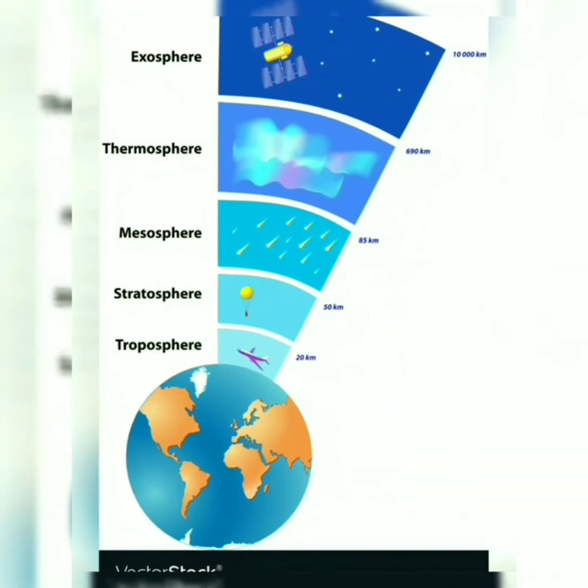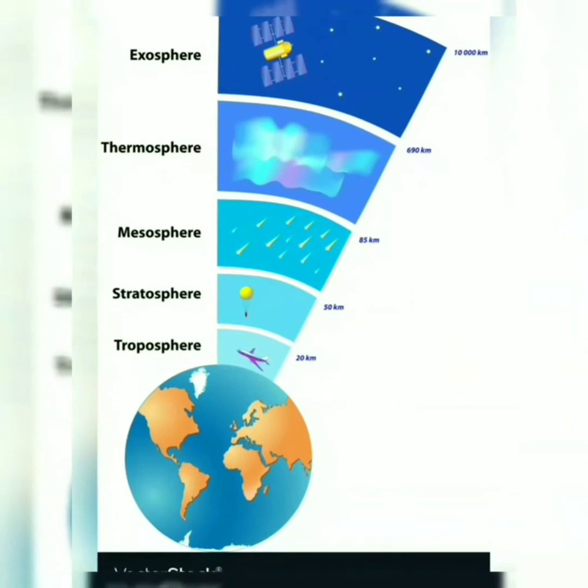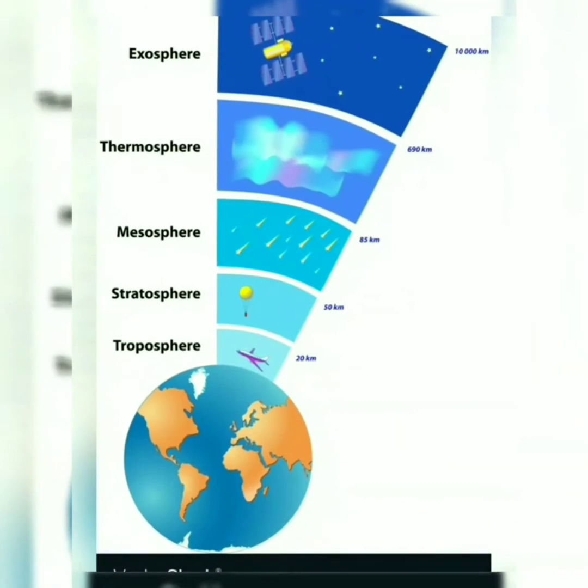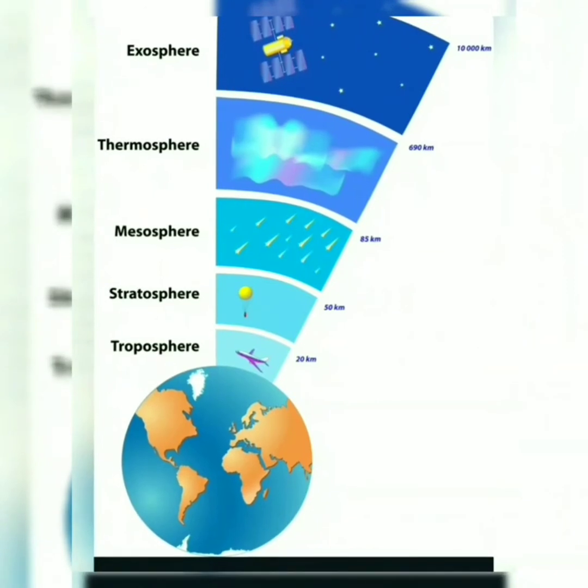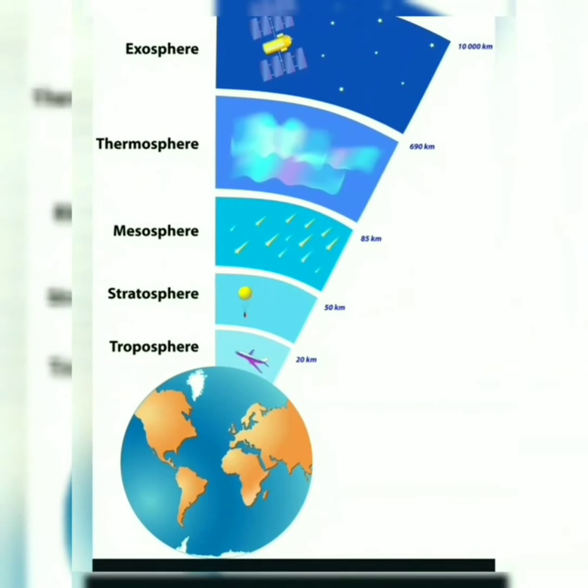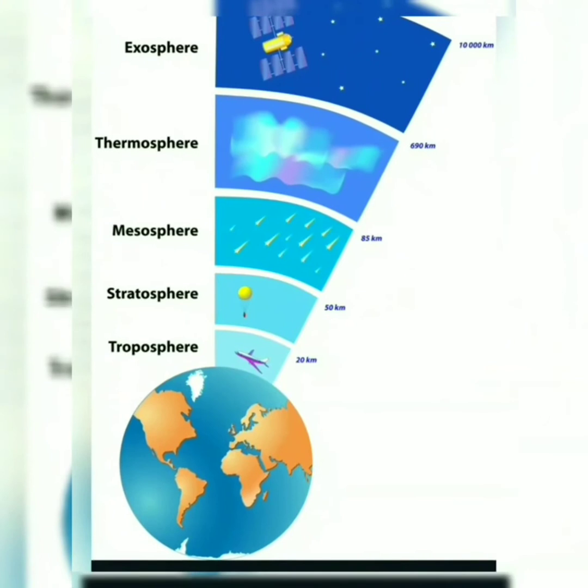And another thing is reducing the difference in temperature between day and night. In the daytime the temperature is high, and in the night time the temperature is low. In between, it is continuously controlled by the atmosphere.